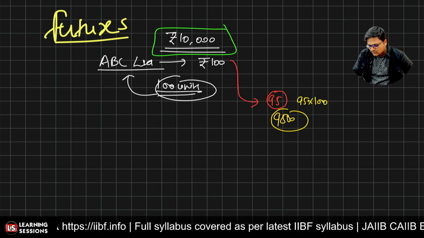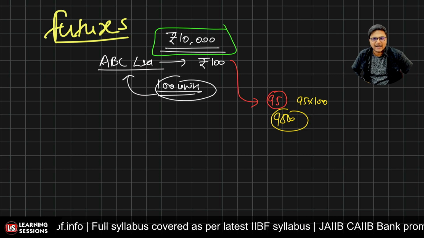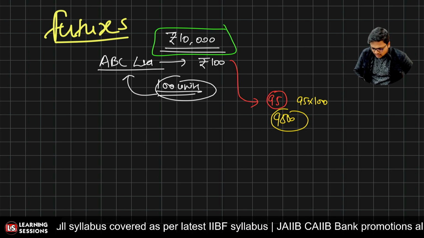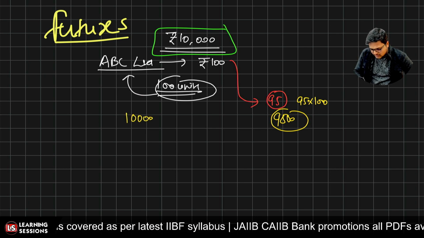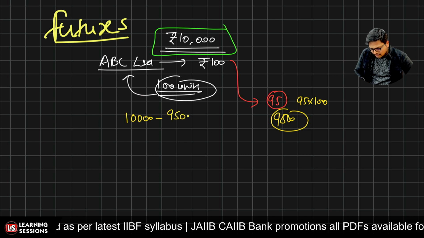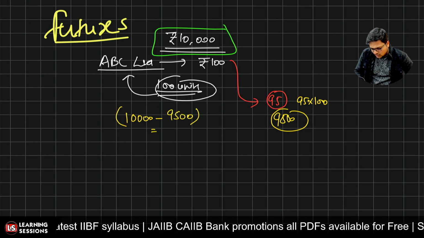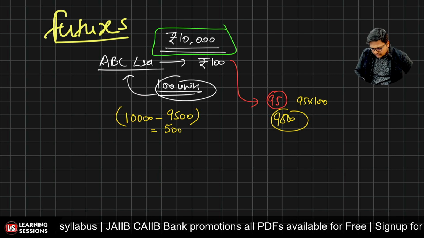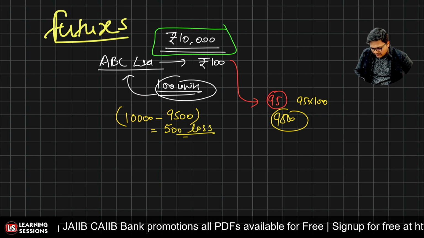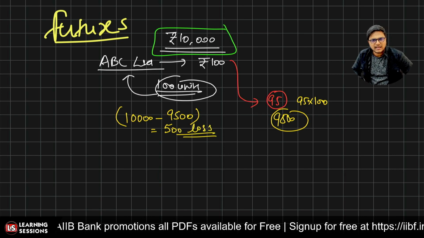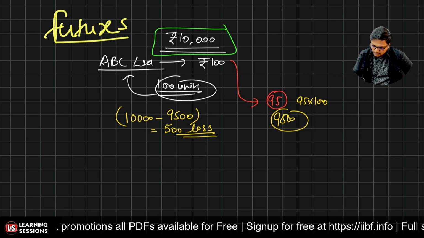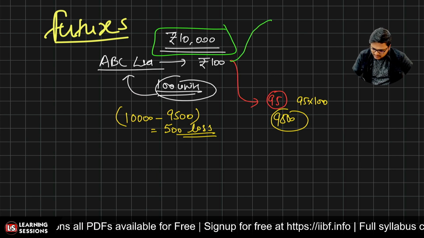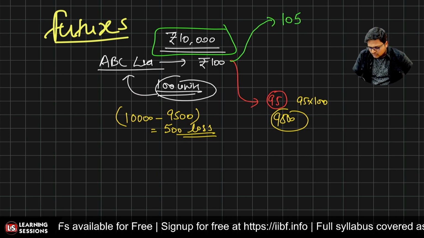That is equal to what? That is equal to 9500 over there. And what was the loss of capital? Previous capital, that is 10,000 minus 9500, that is equal to 500 loss over there. And also it's a case related to benefit or profit. That's the case that price basically grew to rupees 105.